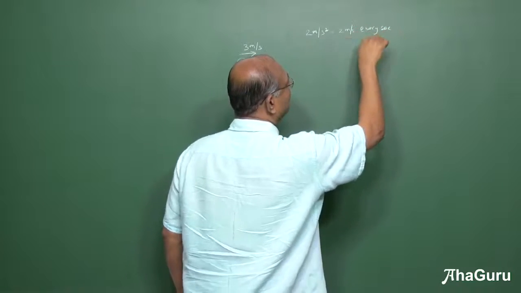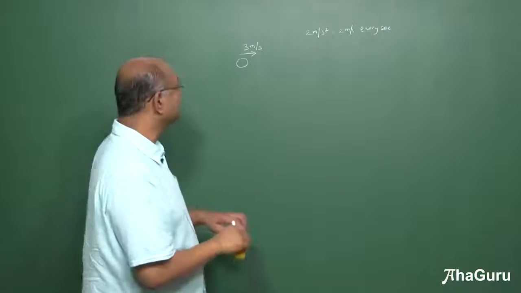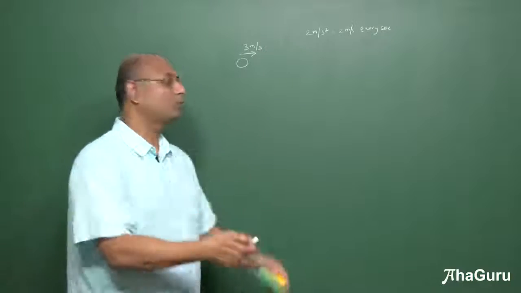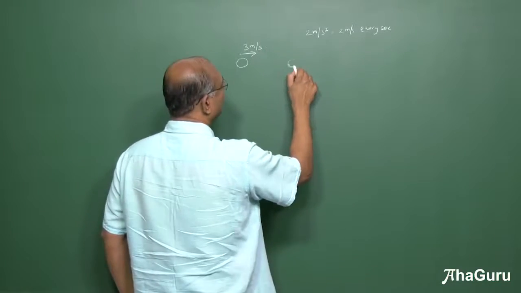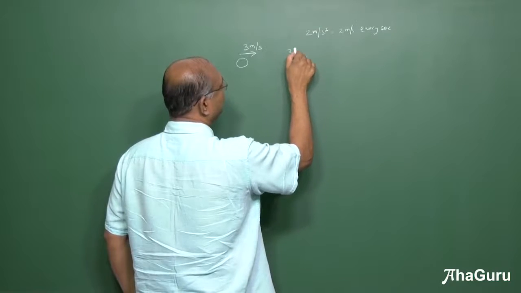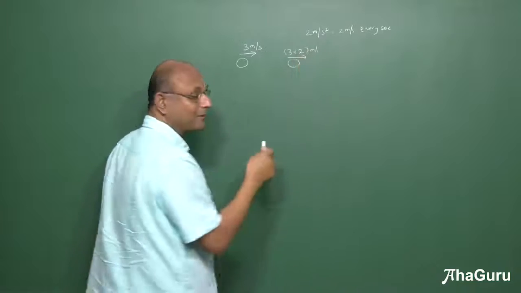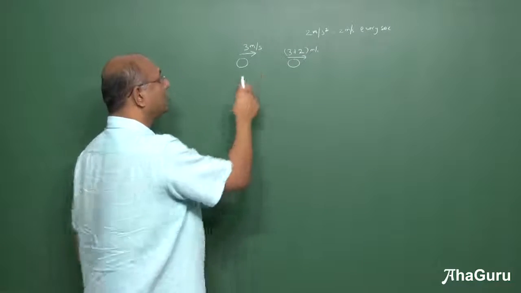2 meters per second. That means 1 second later the velocity will become 3 plus 2. So this is 3. It's going to become 3 plus 2 meters per second. Why plus 2? Because every second you are adding 2 meters per second.